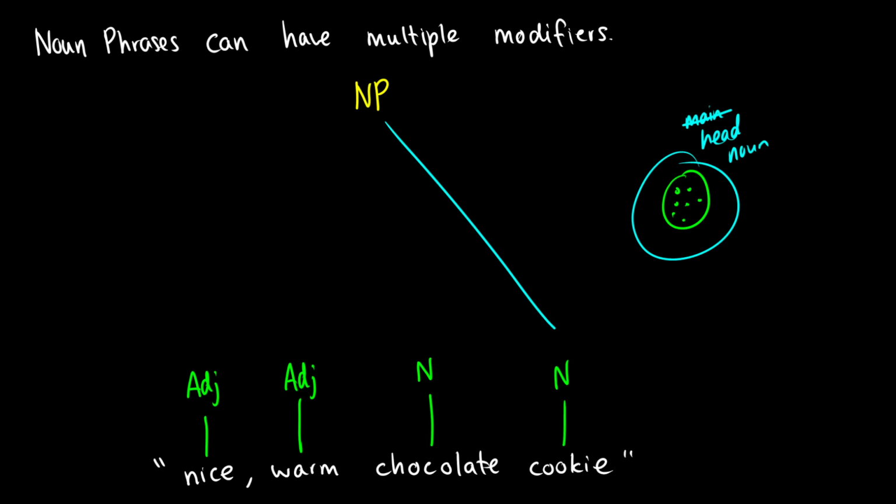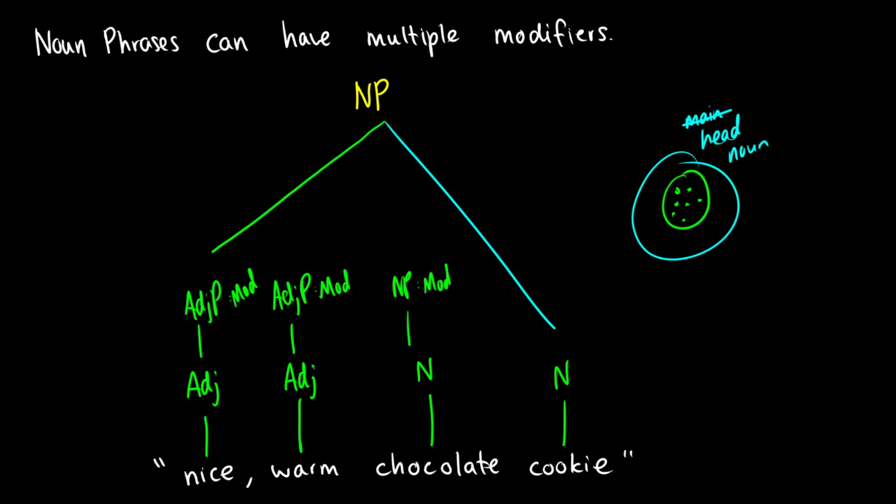Okay, so now we have all of these other words, so each adjective has to be built into its own adjective phrase. Each noun has to build up into its own noun phrase, and these are all acting as modifiers. So we're saying the cookie is nice. We're saying the cookie is warm. We're saying the cookie is chocolate. So all three of these words and phrases are independently modifying cookie.